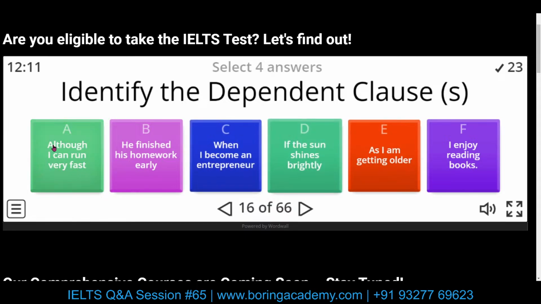There is one more. Although I can run very fast. So "although" is our contrast connection. It's a subordinating conjunction showing contrast connection. So these four are the answers.